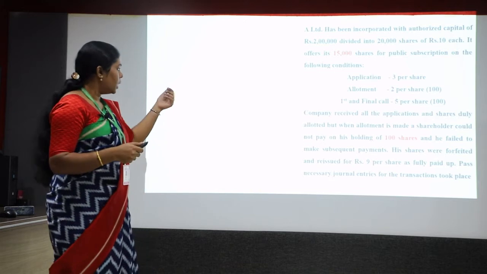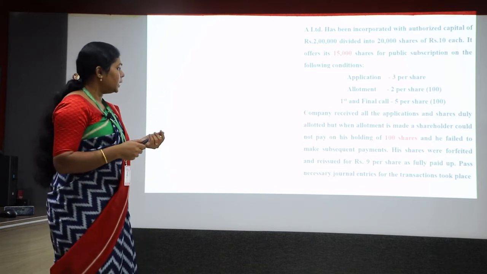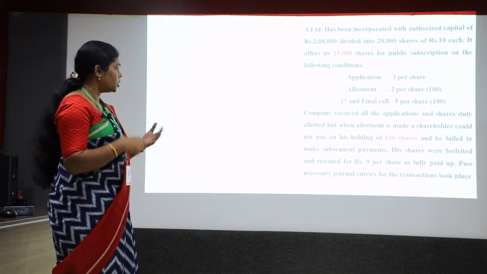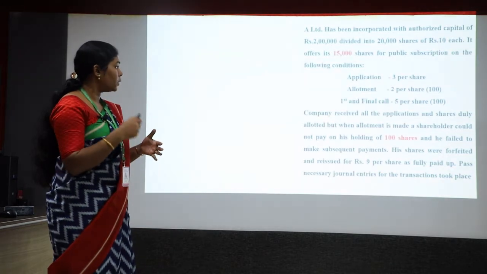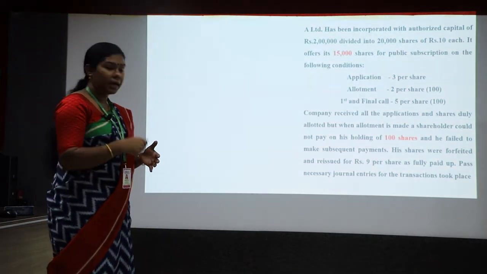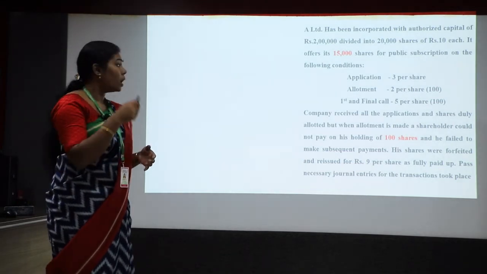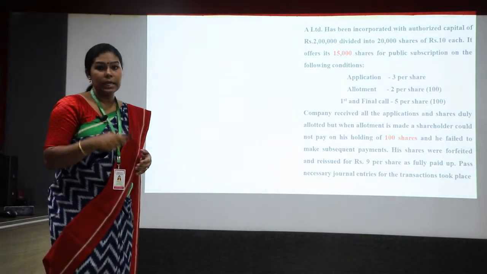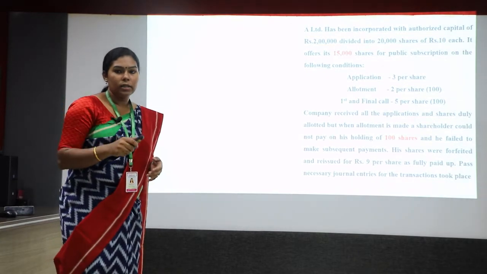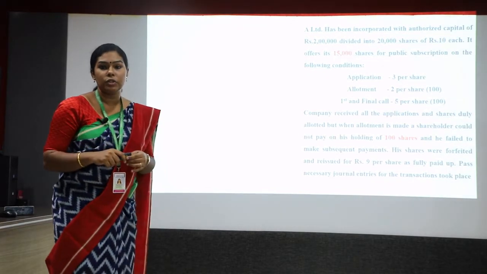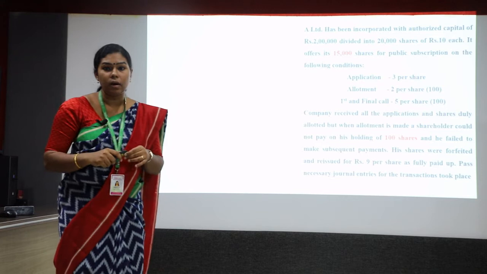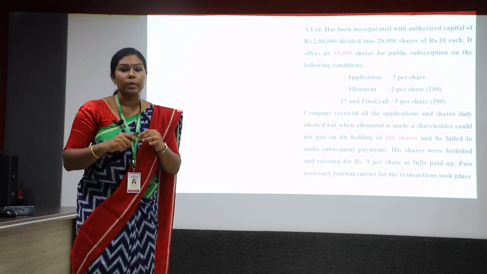In the next paragraph, the company received all the applications and shares were duly allotted, but when allotment was made, a shareholder could not pay on his holding of 100 shares. That means a shareholder holding 100 shares made an arrear of payment in the allotment money.